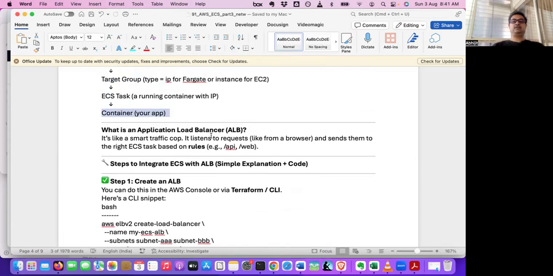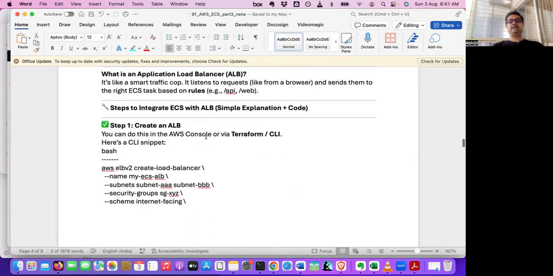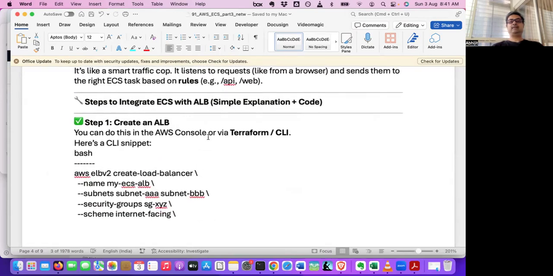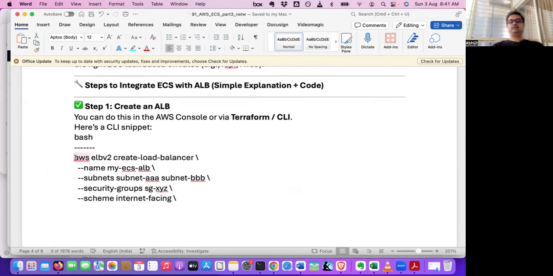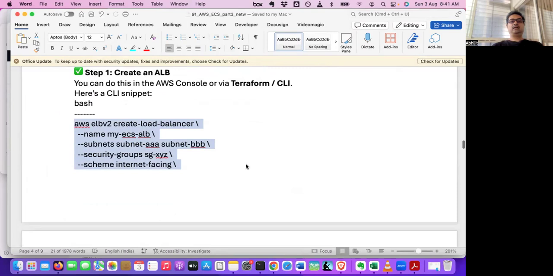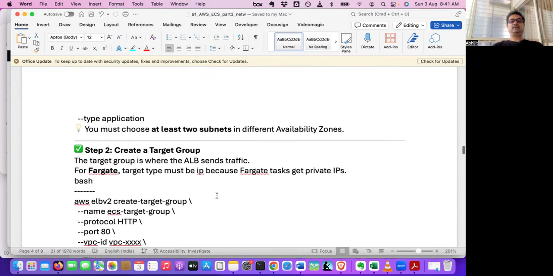And once ECS, okay, so let's see how we are creating this. So first we create the ALB, application load balancer. We can create the application load balancer from the command line. So we mention the load balancer, security group, etc. And once we create the load balancer, there should be two subnets in different availability zones.